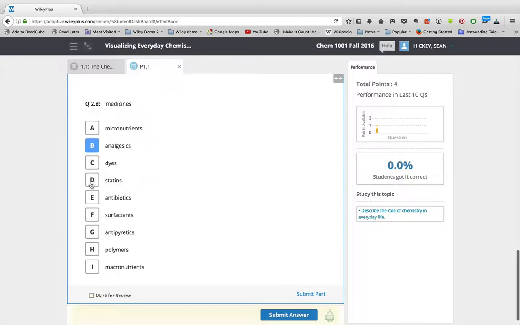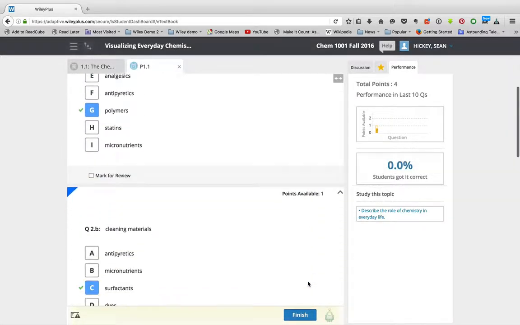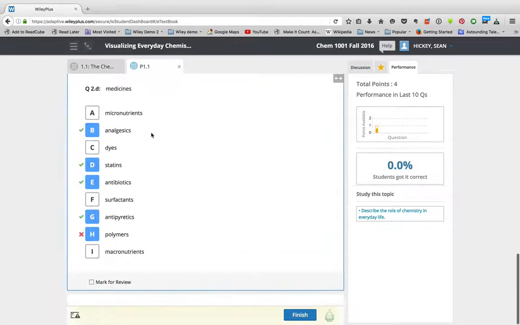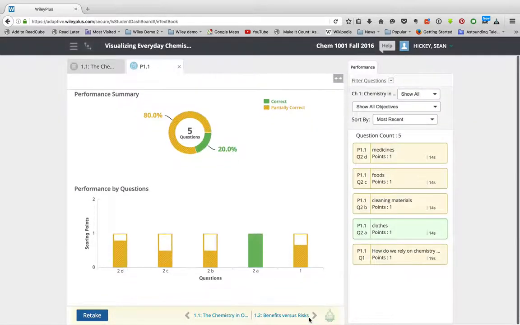Medicines. So, I'll pick what I think are some of my medicines. Submit that part. Once I'm done with all those parts, then it's going to grade those for me. And I can see that, and I can finish up. And now I've gotten a little better. So some of my performance has improved.